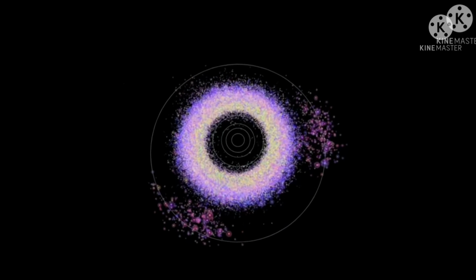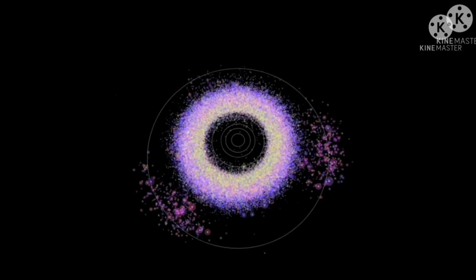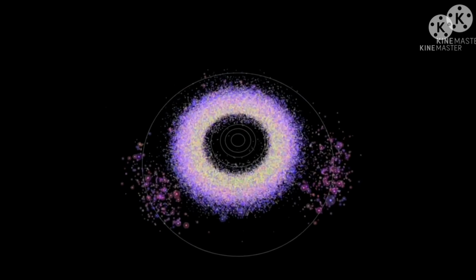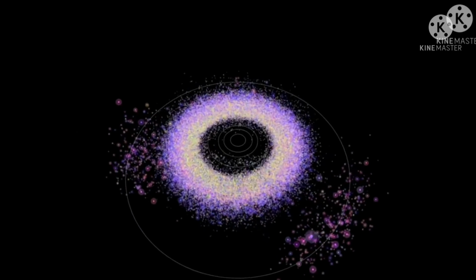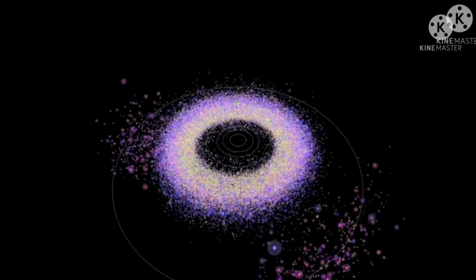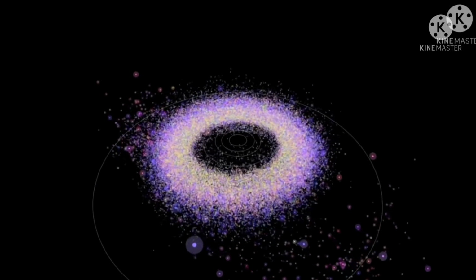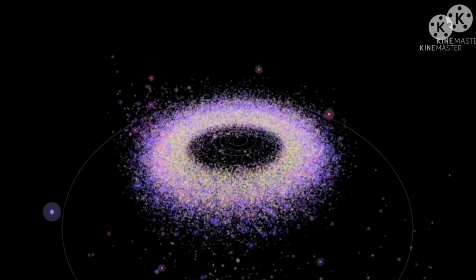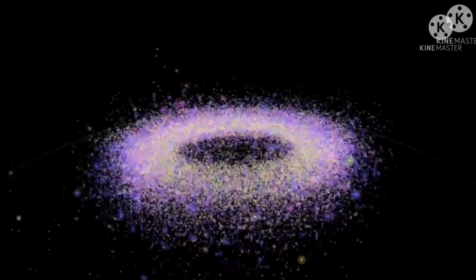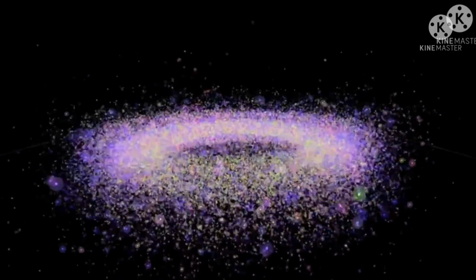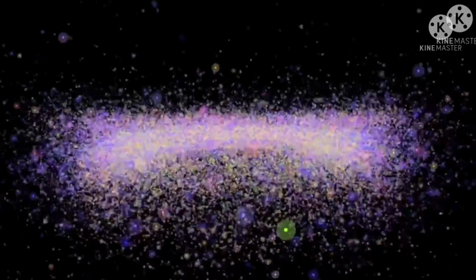The remaining rocky materials formed a region between Mars and Jupiter, which became the asteroid belt. There is another version: this asteroid belt is a destroyed planet. The total mass of all the asteroids present in the asteroid belt is less than the moon.